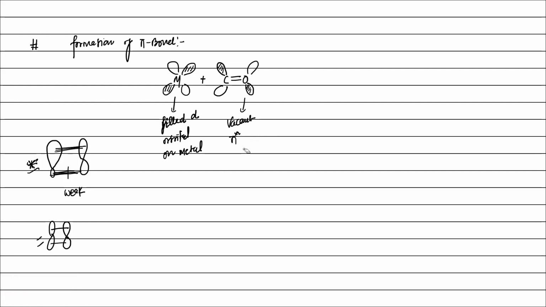So, the backbonding pi star orbital. There, donation of electrons from metal to the backbonding orbital. We can show it like this.